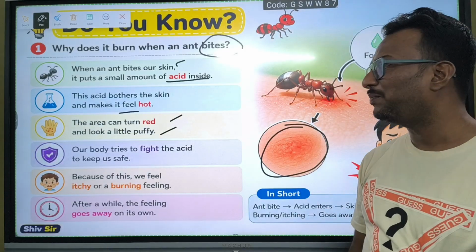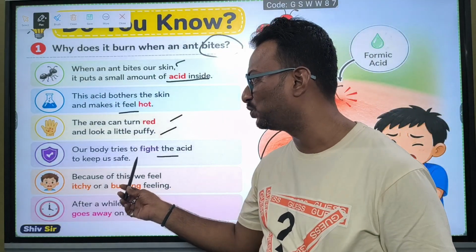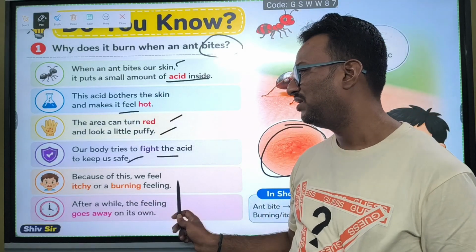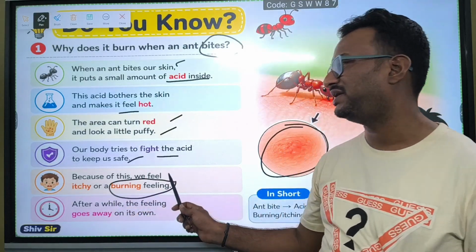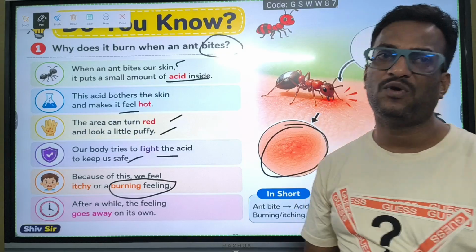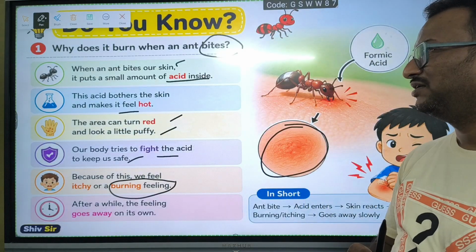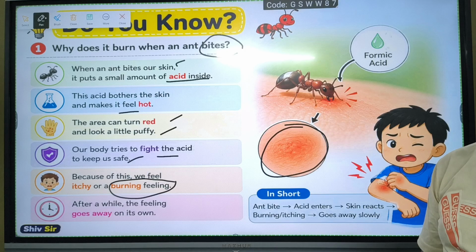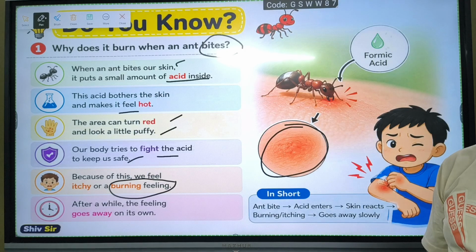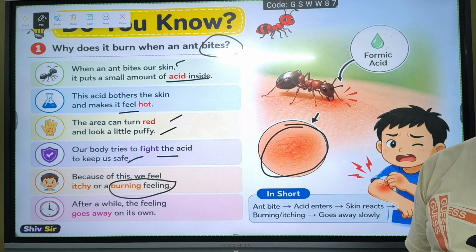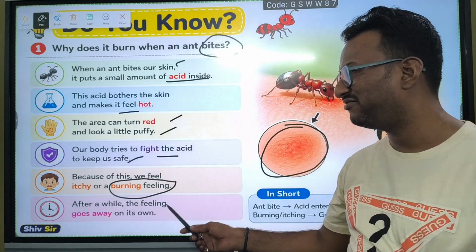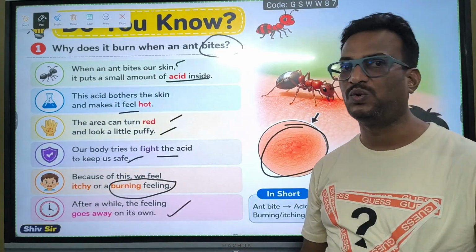Our body tries to fight the acid to keep us safe. Because of this you get an itchy or burning feeling. At that time our body is trying to fight this acid to keep our body safe. In that situation we feel a burning sensation. After a while the feeling goes away on its own.